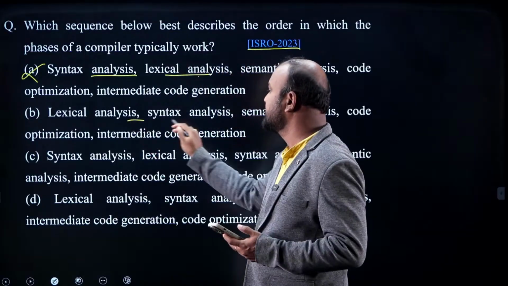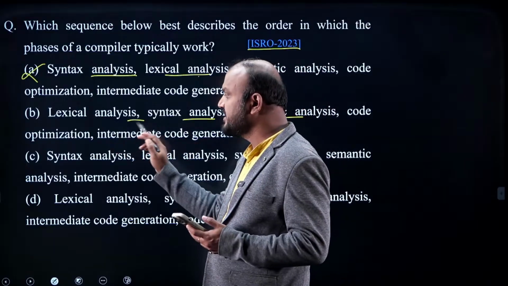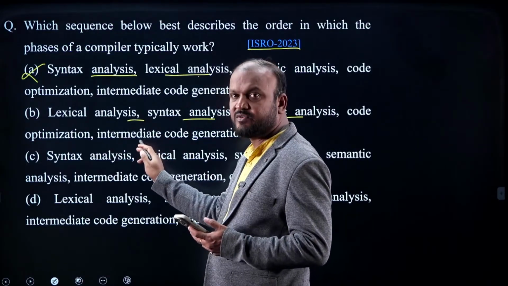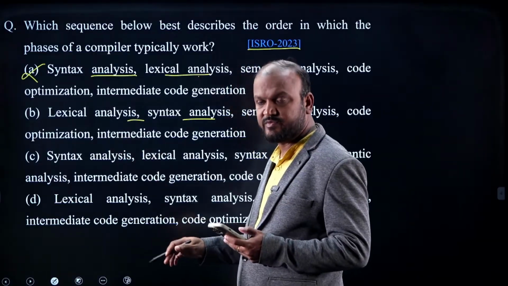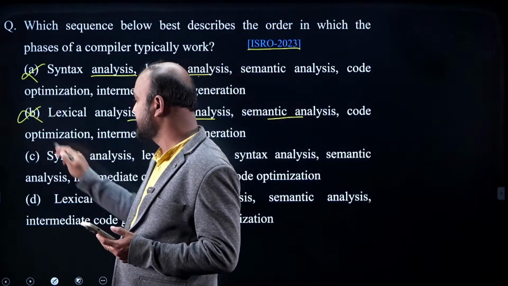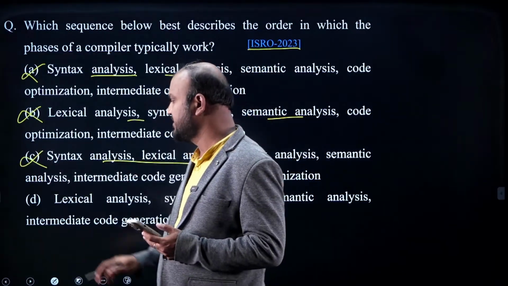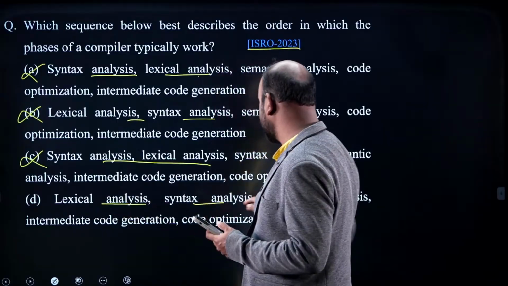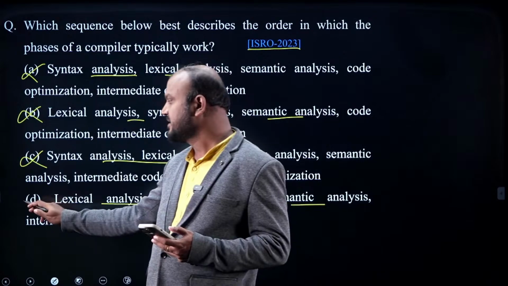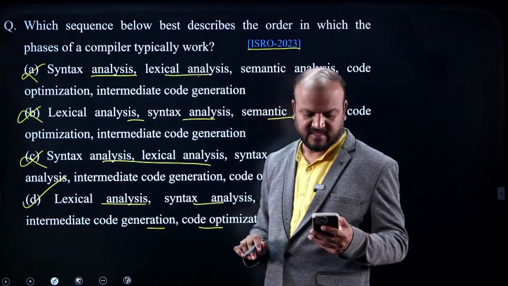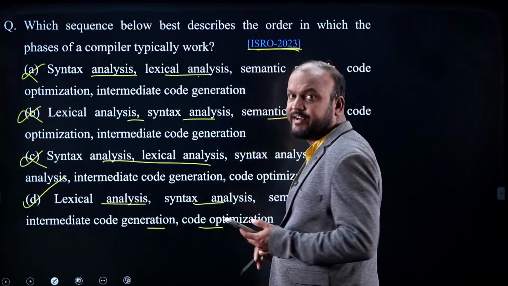First intermediate code generation, then code optimization: code optimization is done on the intermediate code, not on the source program, so B is incorrect. Syntax analysis, lexical analysis is wrong because first comes lexical analysis, so C is incorrect. Lexical, syntax, semantic, intermediate code generation, and code optimization is the correct order of phases. That is one question asked recently in the 2023 ISRO paper.